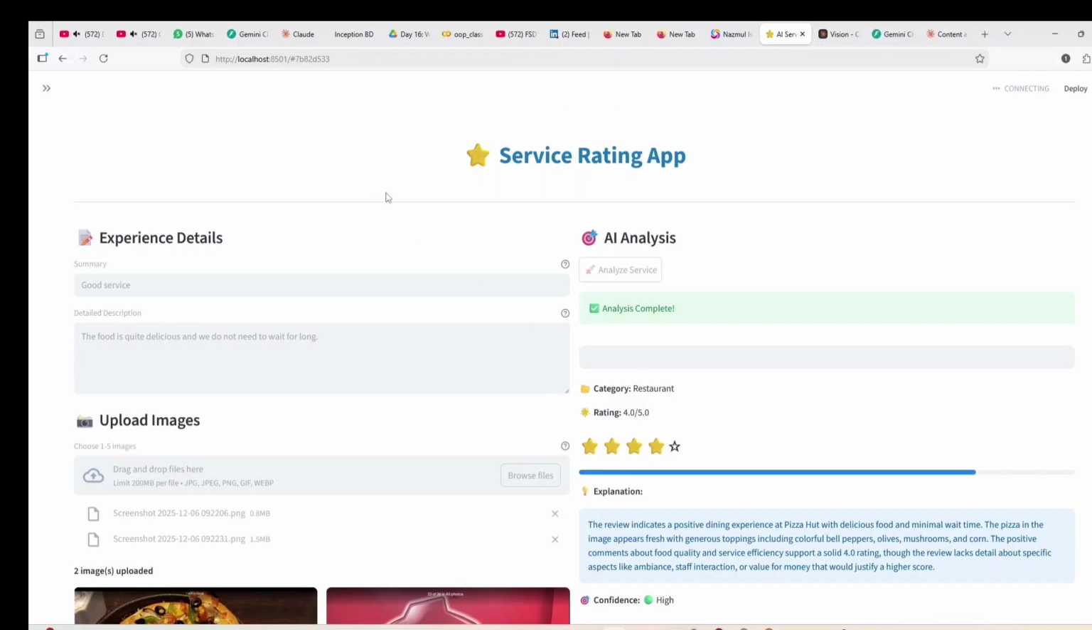In this video, I am going to share my AI service rating app. This is a random idea that came to my head, and I just made a prototype for it.